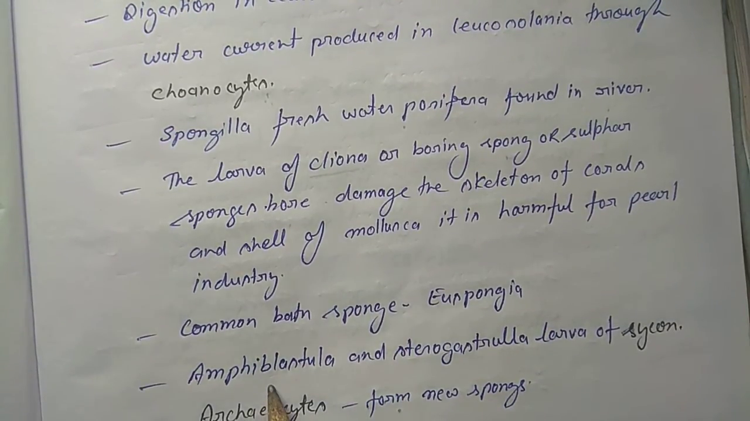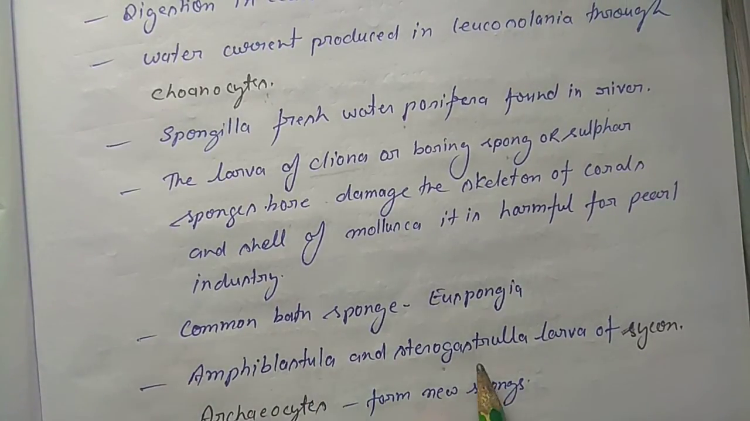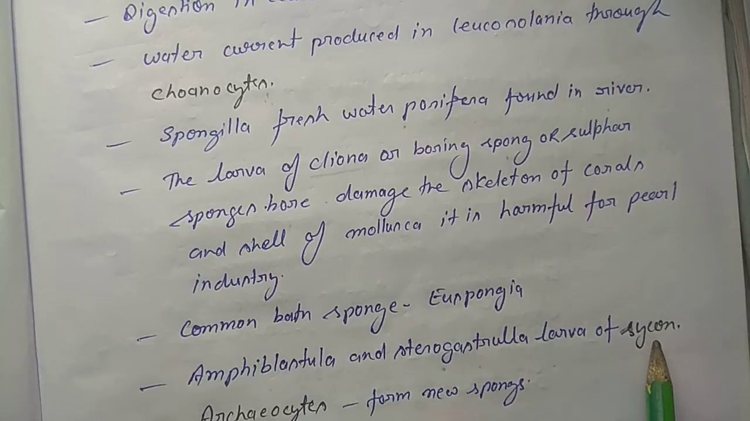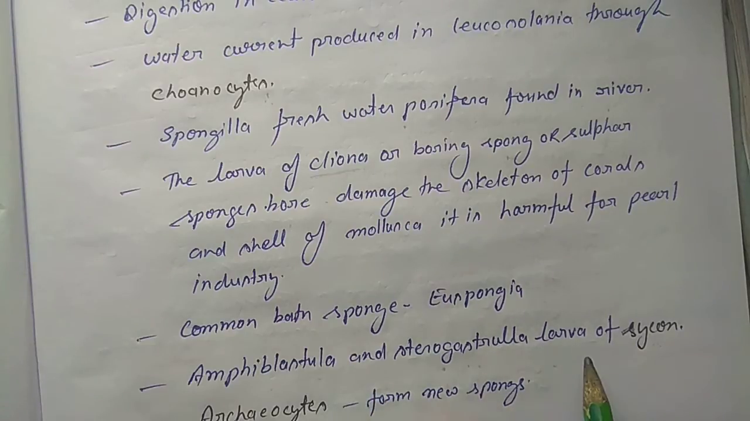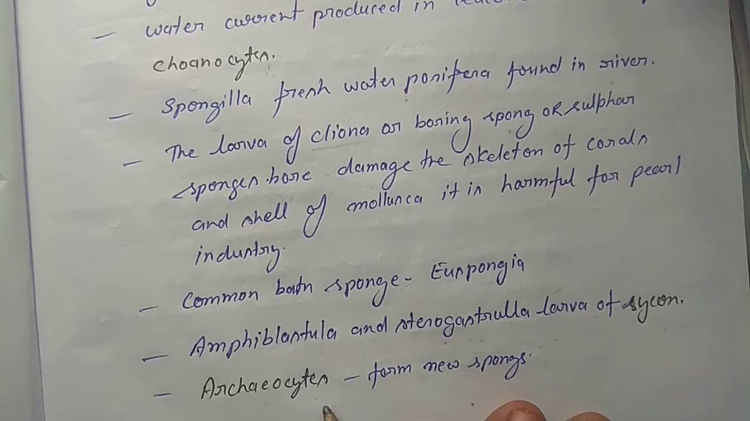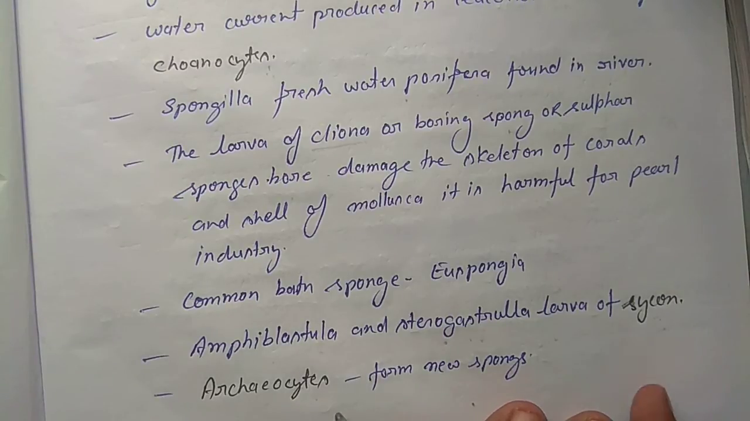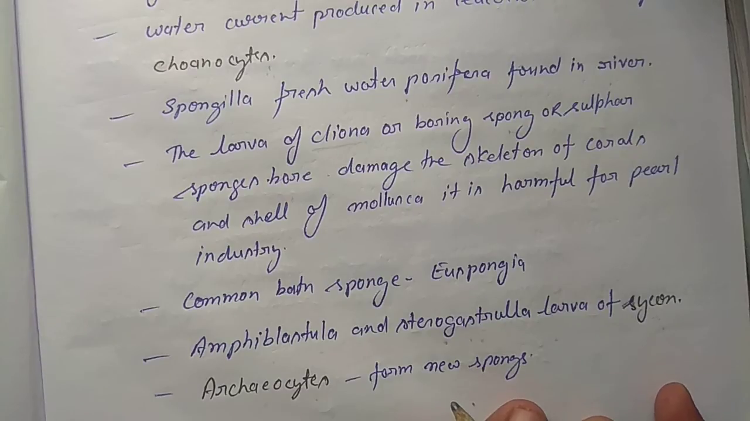Okay, amphiblastula or stereogastrula larva is present in Sycon, a type of Porifera. And archaeocytes are the cells which have the capability to form a whole organism. Archaeocytes can form new offspring from one cell.